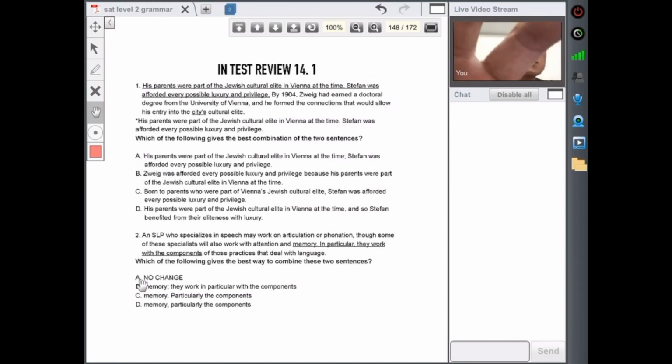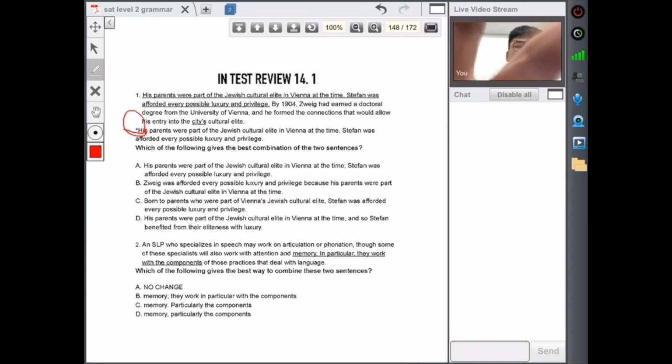All right, so we want to combine these two sentences together. All right, so A says his parents were part of the Jewish cultural elite in Vienna at the time, semicolon. This is exactly what I'm talking about. It just changes from period to semicolon. All right, they both take complete sentences. It's grammatically correct, but it doesn't really combine the two. All right, so A cross off.